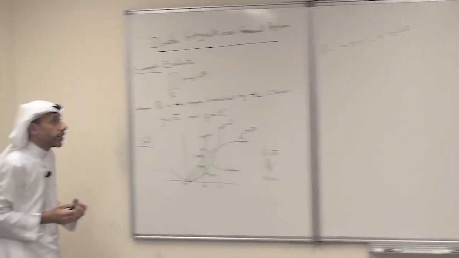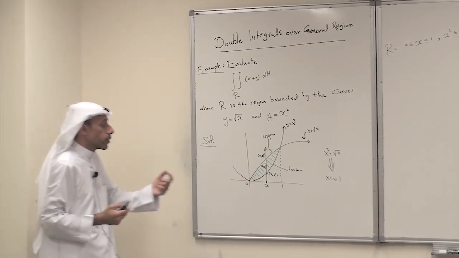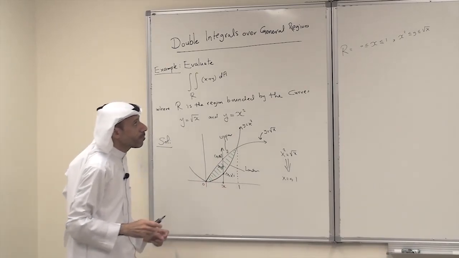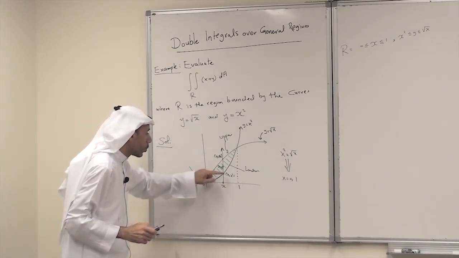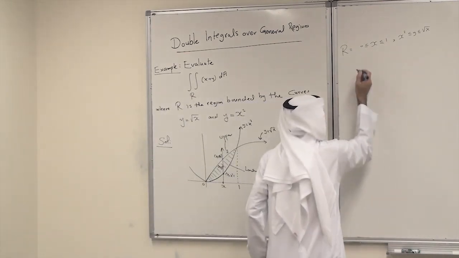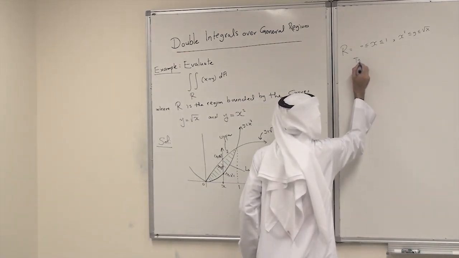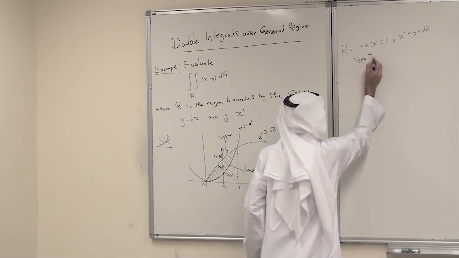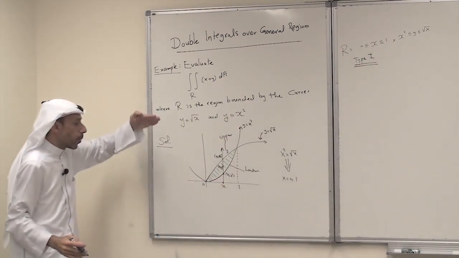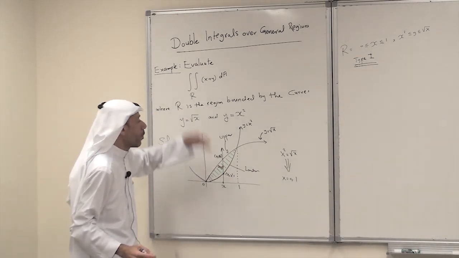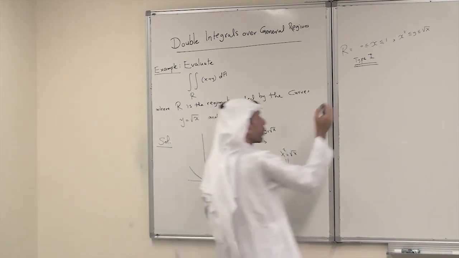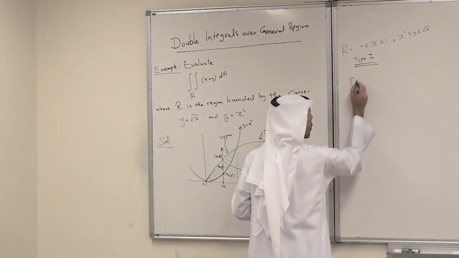So this is the region R. It is type 1. So it is a type 1 region. The lower is x squared, the upper is root x. Since it is type 1, we have to start integrating with respect to y.